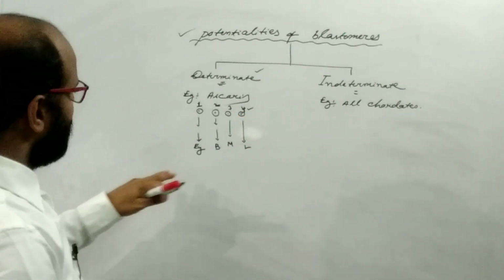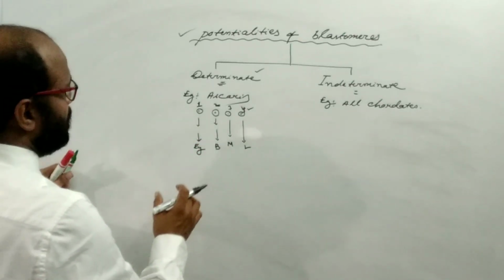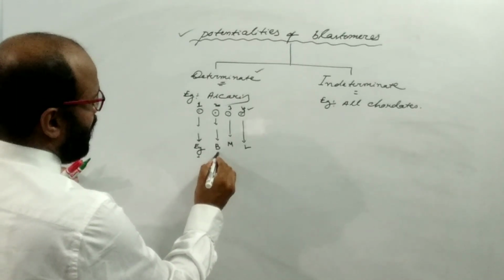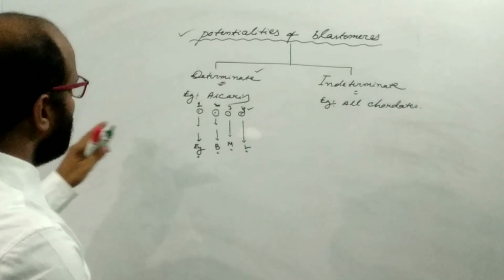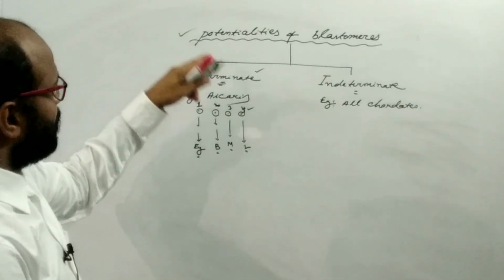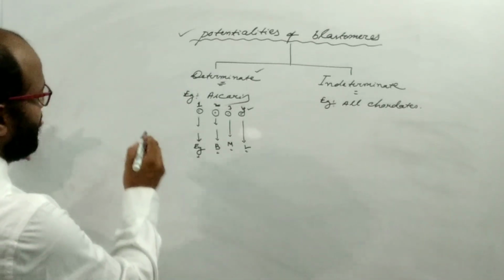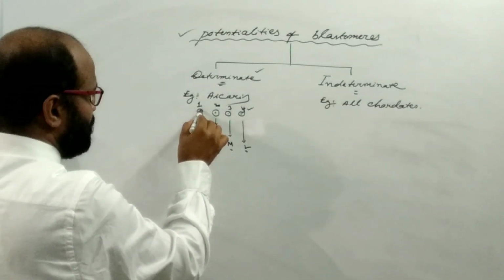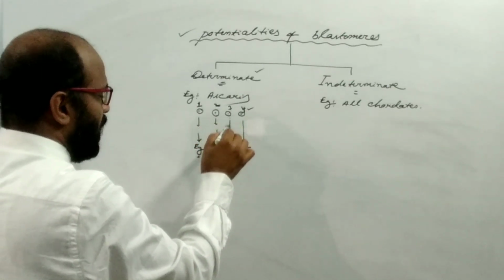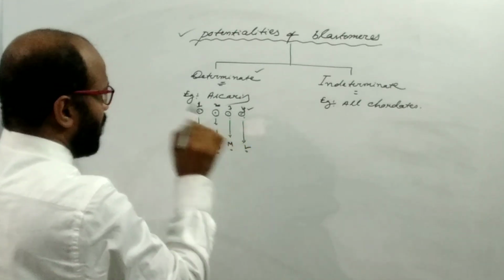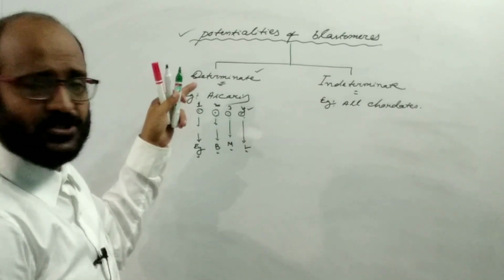So here each blastomere has the capacity to produce a particular organ or a particular part of the body. This type of cleavage is known as the determinate type of cleavage.